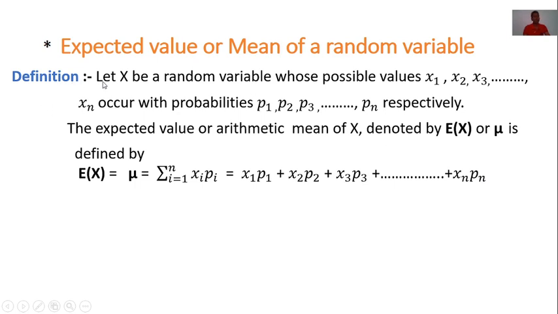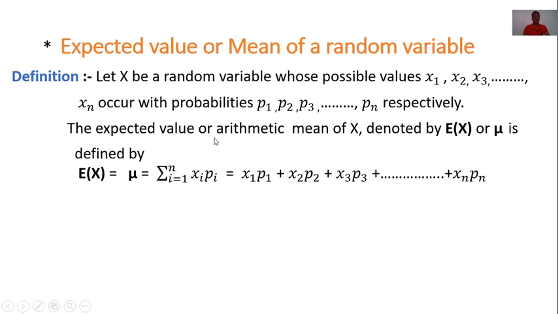I repeat this again. Let x be a random variable whose possible values x1, x2, x3 up to xn occur with probabilities p1, p2, p3 up to pn respectively.